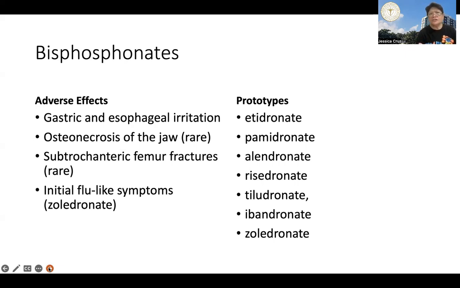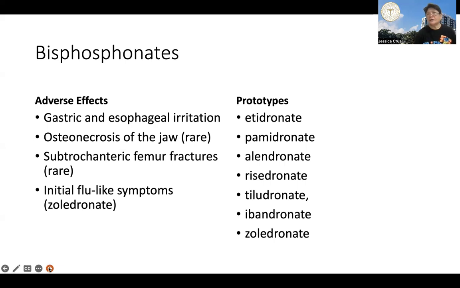Now, bisphosphonates, because they can be very effective, sometimes the suppression of bone turnover is excessive. So when the bone turnover suppression is excessive, this can lead to fractures also, like subtrochanteric femur fractures. So again, this is not a common event, no? But this is something to watch out for, no? With the use of bisphosphonates.